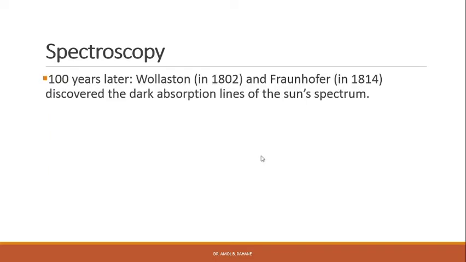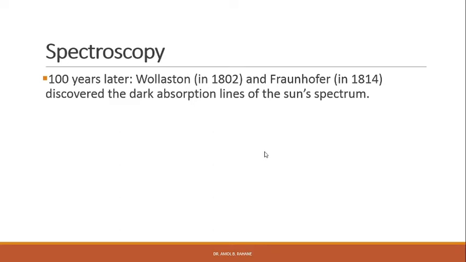So, in his discovery, Newton used a pencil-like beam of light. What he did was make a hole in a diaphragm, and sunlight was allowed to pass through the diaphragm. When it passed on to the prism, it showed the different color bands, right. So in his experiment he used a circular or pencil-like beam.